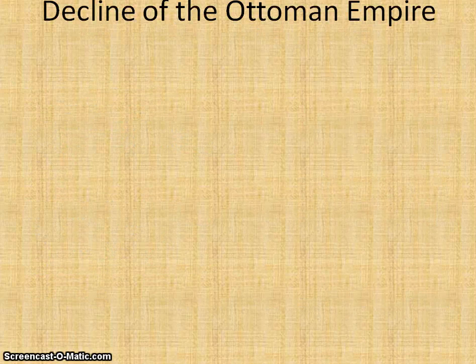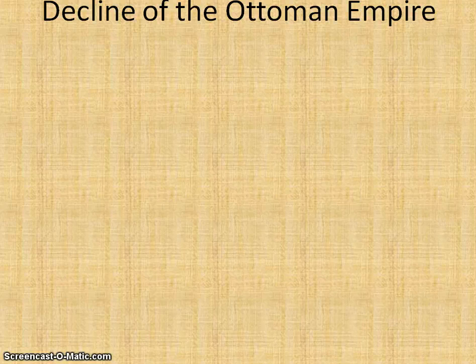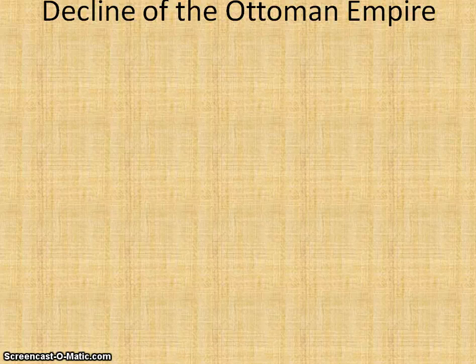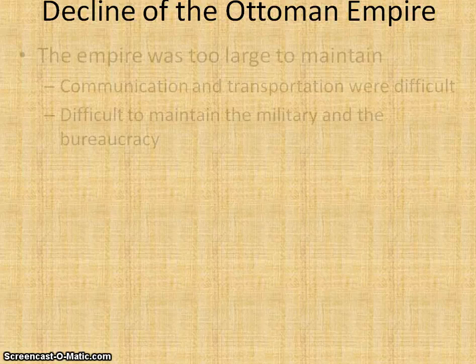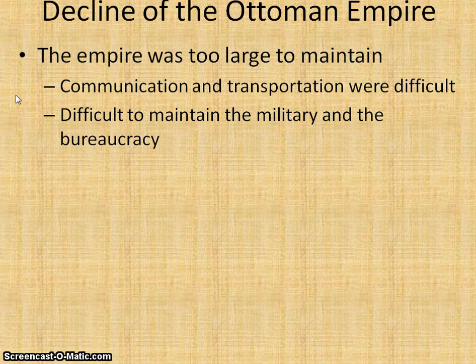The last thing we're going to talk about today is the decline of the Ottoman Empire. Interestingly enough, the Ottoman Empire, like I mentioned, is one of the longest lasting. And a little fun fact, the Ottoman Empire was still in existence the last time the Chicago Cubs won the World Series. So that tells you how long it's been since they won, but also how long the Ottoman Empire lasted. So there are several reasons for the decline.